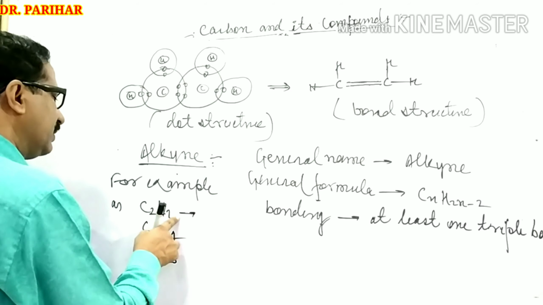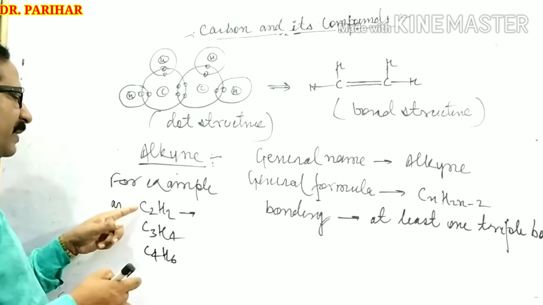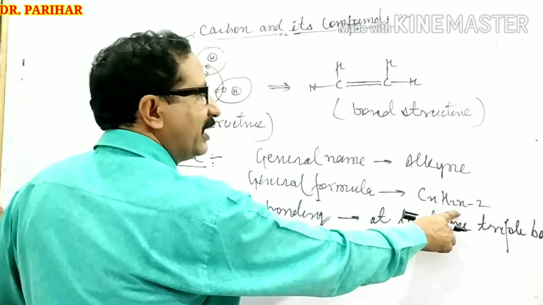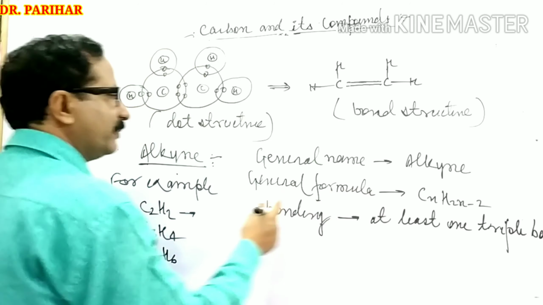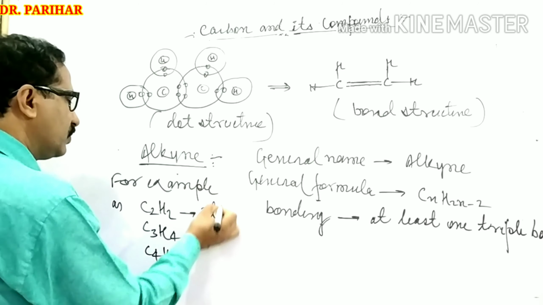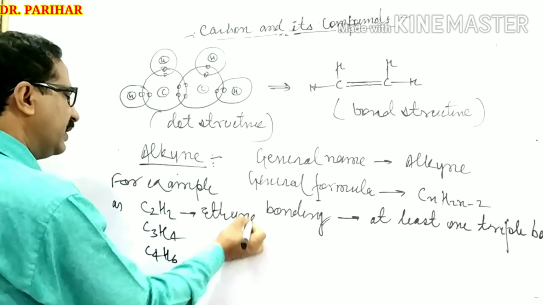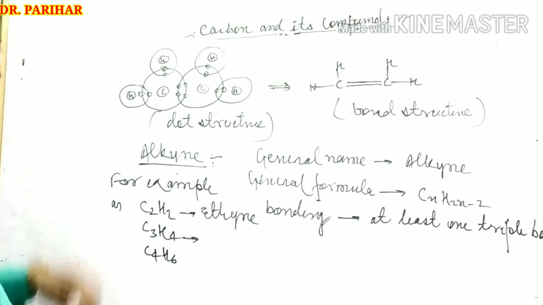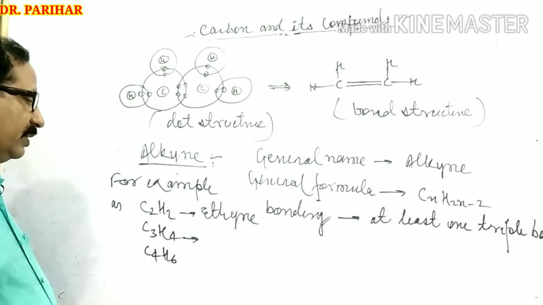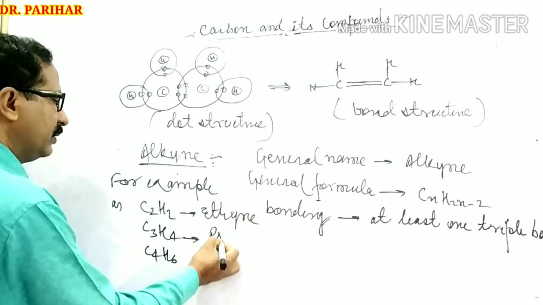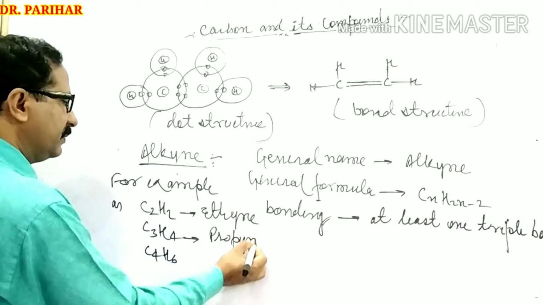The root name of carbon 2 is eth, and the number of hydrogen atoms is decided according to this formula. Its suffix is yne, so this is read as ethyne. In this case, the root name of 3 carbon atoms is prop, and following this structure, its name must be propyne.